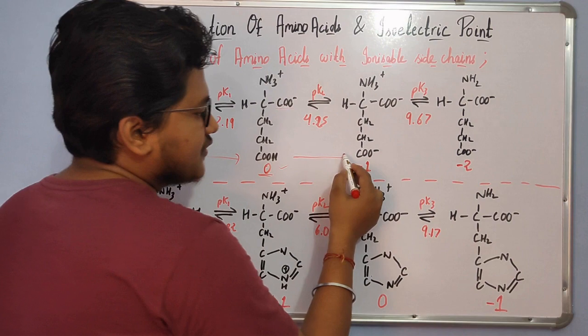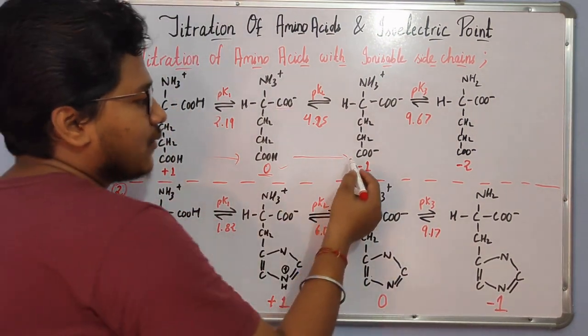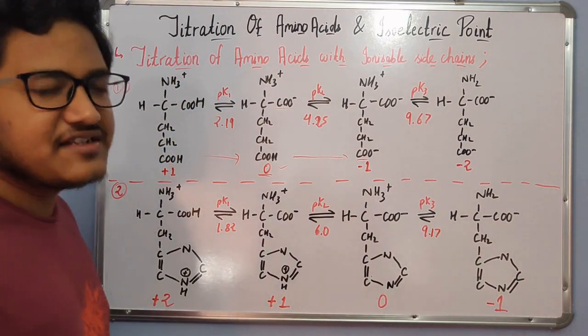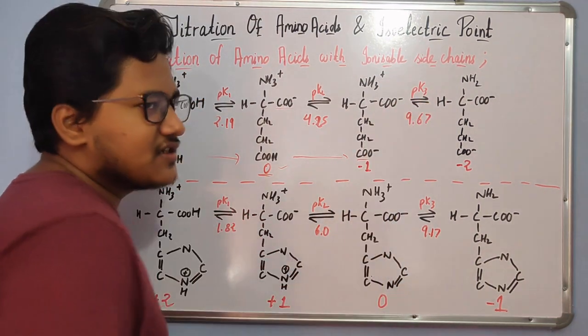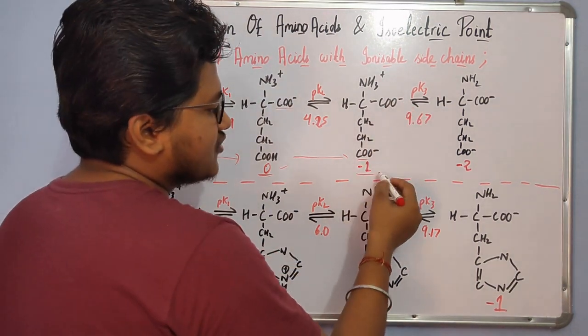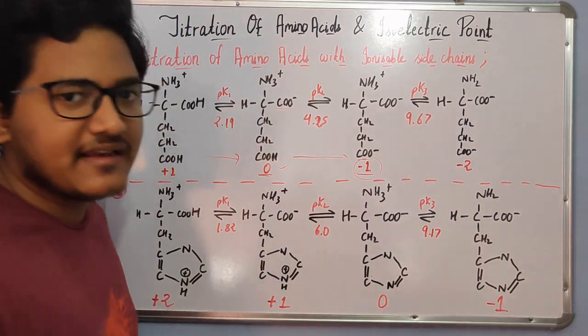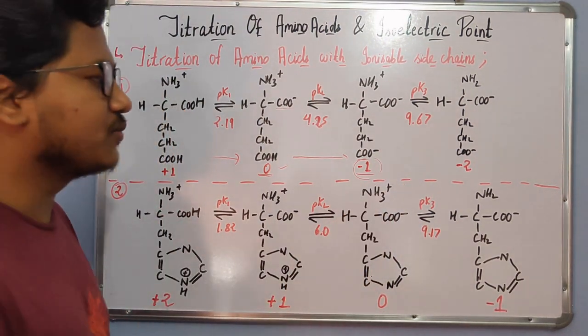Now as the pH further increases, the deprotonation further increases, and now the carboxyl group which is in the side chain gets deprotonated, and now the positive and negative charge is not neutralized and there is an overall net negative charge. So the net charge is now -1, which is because of the additional carboxyl group.